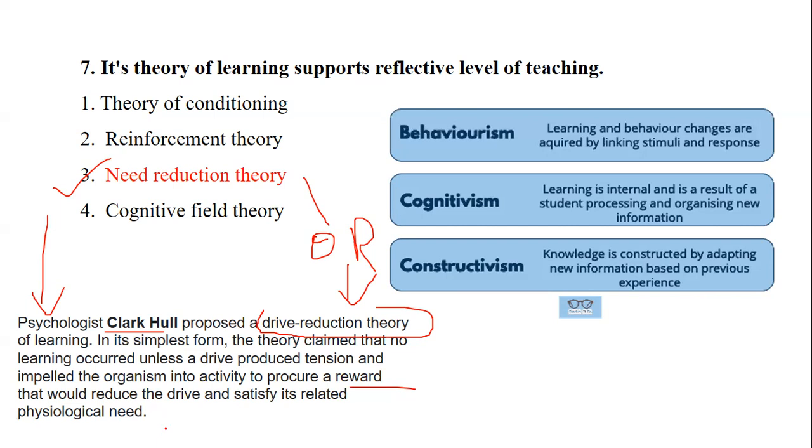Fine. Other learning theories: the behaviorism theory, which we have already studied, leads to behavioral changes. Cognitivism theory talks about your mental intellectual capacity. Constructivism theory talks about your adaptation in the form of new information based on previous experience.